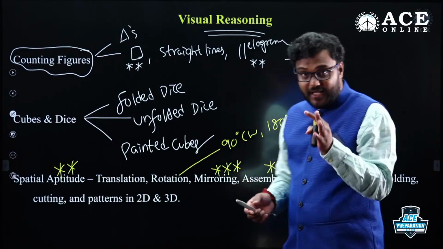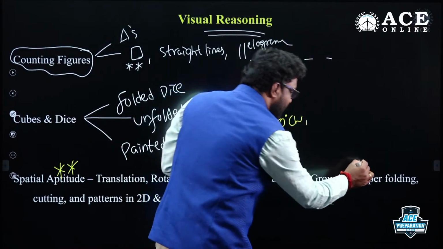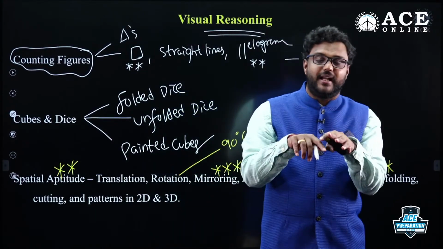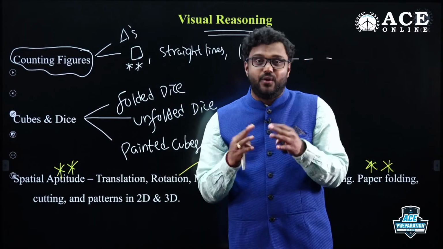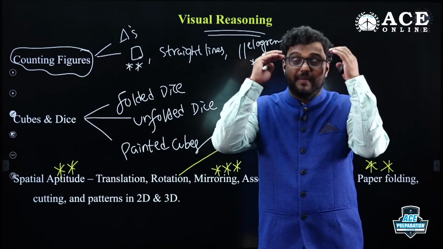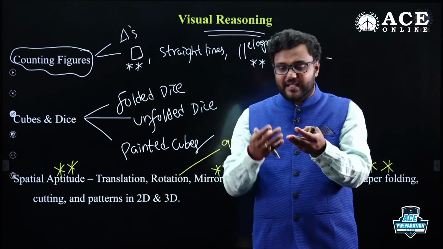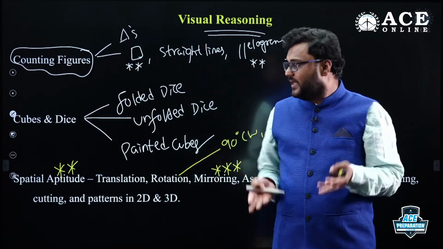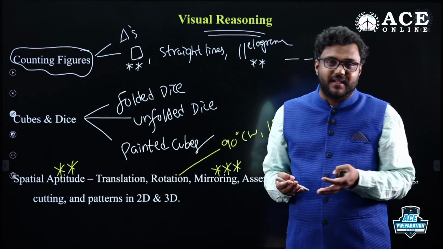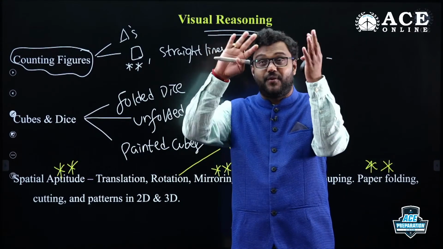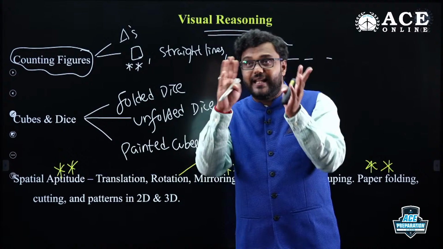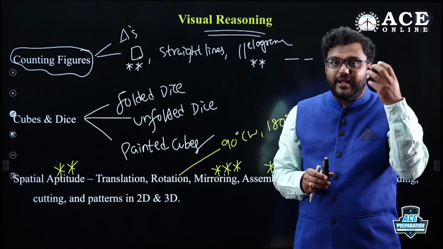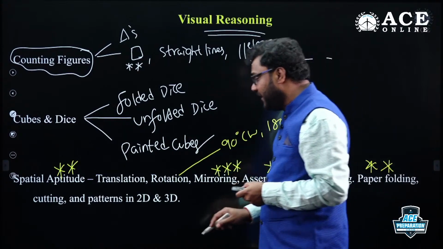Paper cutting and paper folding also. If it is a transparent sheet, and you fold it, cut it and then unfold it, how does it look? This you have to imagine. Don't take paper in the exam and cut that shape. It's not easy to find the answer that way. You just try to imagine. That's why it's called spatial aptitude. You need to imagine what will happen if you rotate 180 degrees clockwise, or 90 degrees anti-clockwise. You have to think that in your mind and apply it, my dear friends.